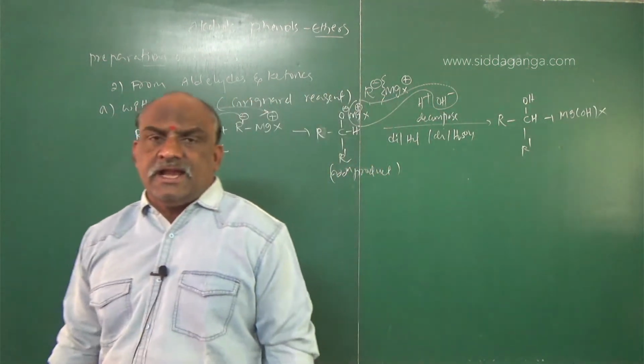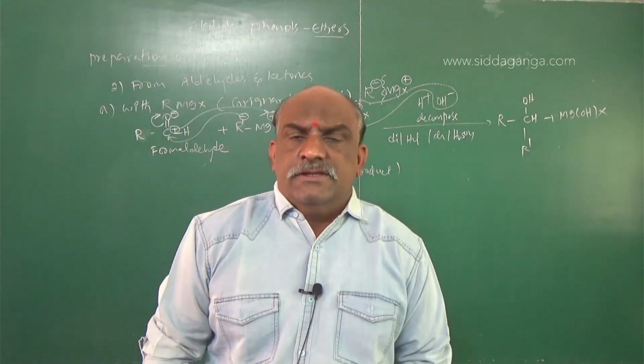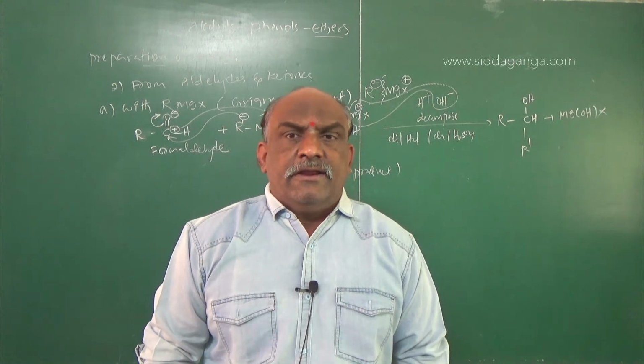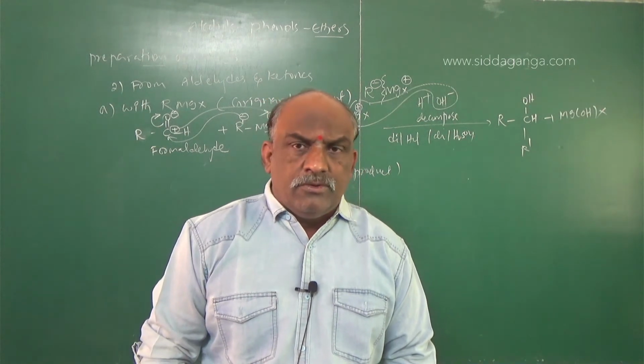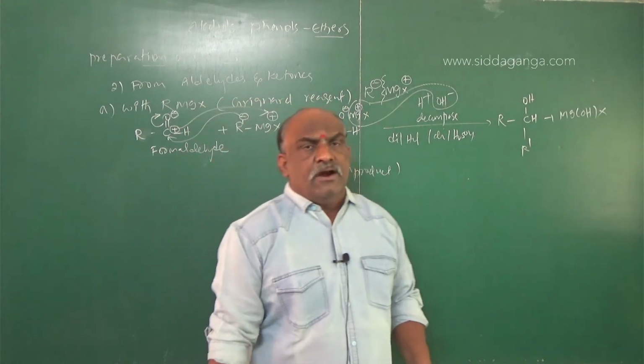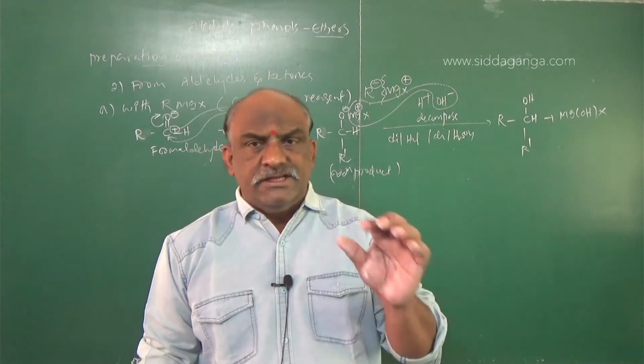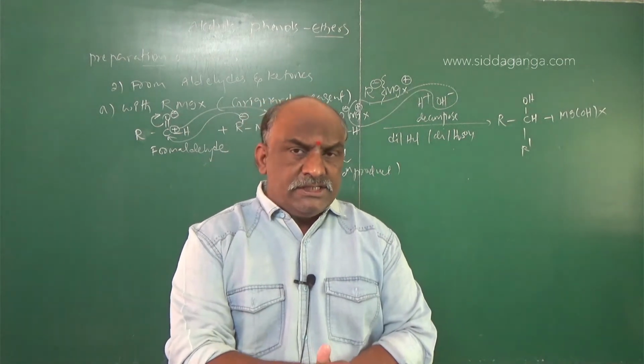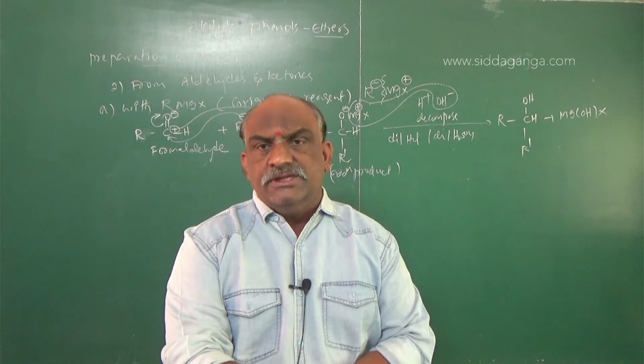Mg(OH)X. This is a reaction. Clear? This is the simple reaction. Don't get confused, very easy. Aldehydes and ketones both have a C double bond O. You can shift the double bond towards oxygen. In that C double bond O, C is plus and O is minus.